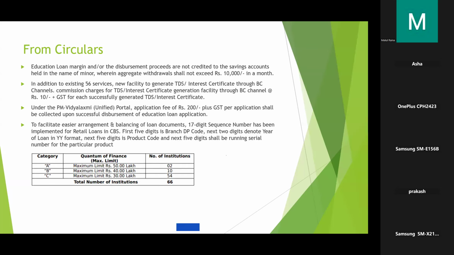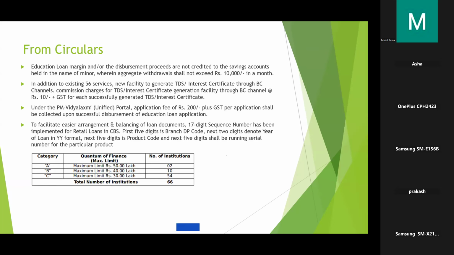As you all know, now the loan account numbers are not running serial numbers, so it is very difficult for the branches to have loan balancing. So bank has introduced a 17-digit sequence number for retail loans. The first 5 digits is branch DP code. The next 2 digits will be year of loan in YY format. The next 5 digits will be product code, and the last 5 digits will be running serial number. You just have to understand the relevance of this 17-digit sequence number. The first 5 digits will be DP code, 2 digits year, next 5 digits product code, and the last 5 digits will be running serial number.